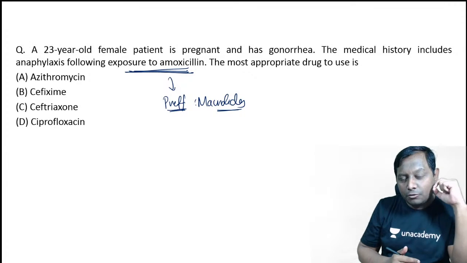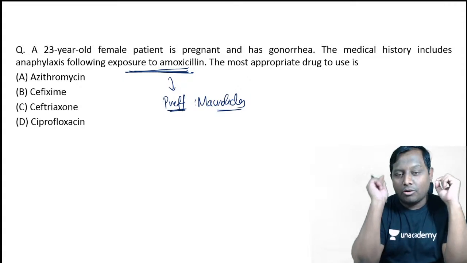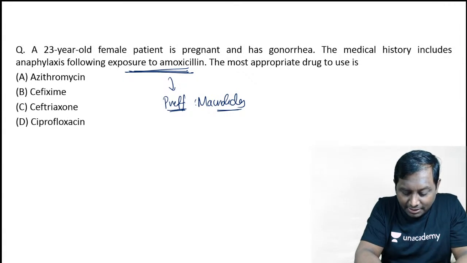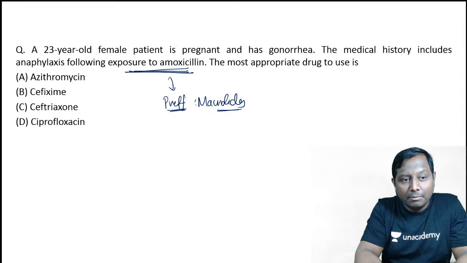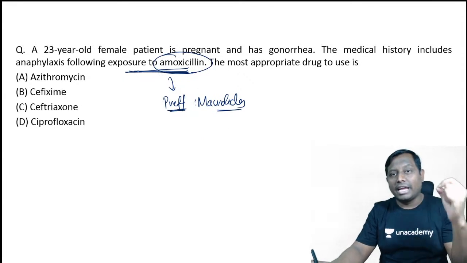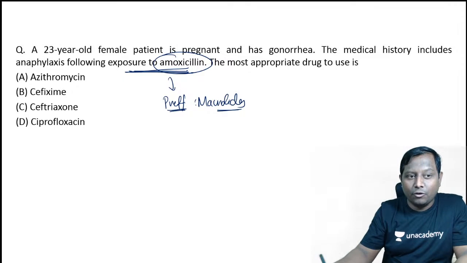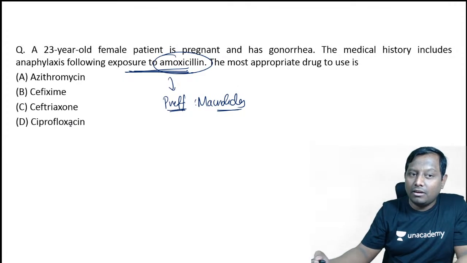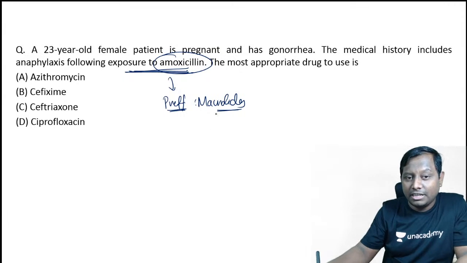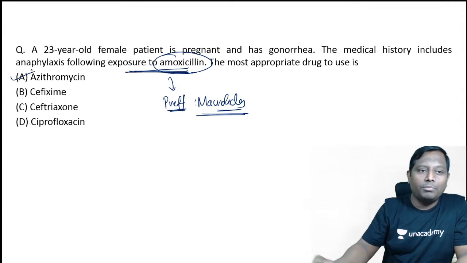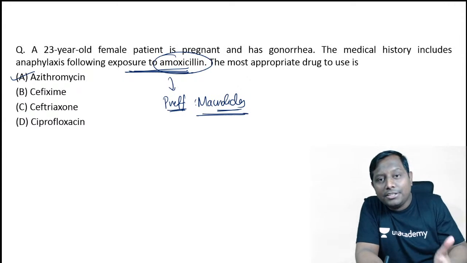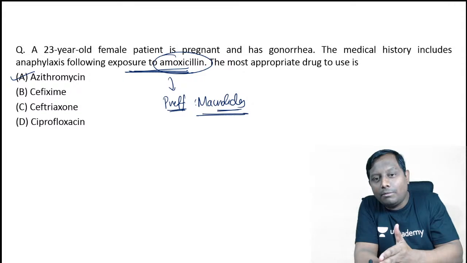If there is any allergy to penicillin, then the preferred agent will be macrolide. Always remember this, right? And this patient is having gonorrhea, then definitely, guys, it will never be D. And also remember that if a patient is allergic to one beta-lactam, he is likely to be allergic to others as well. Therefore, cefixime, ceftriaxone, they also will be allergic. And the preferred agent is macrolide. So the only agent in the group which is macrolide is azithromycin. I just told you, right? If there is any allergy to penicillin, macrolide will be preferred.